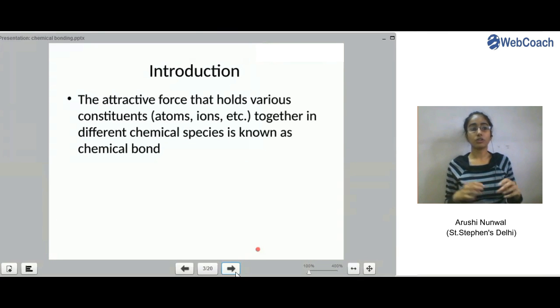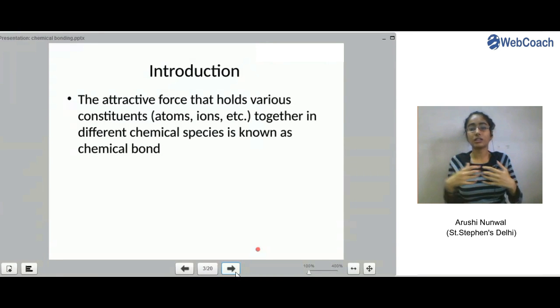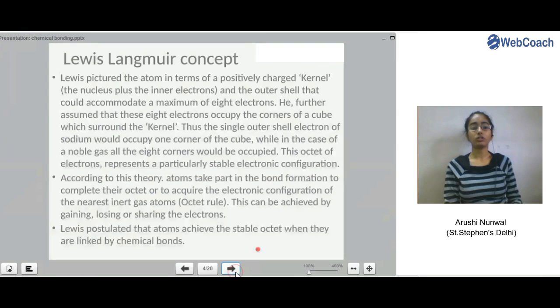How these compounds, or these chemical species, were bound together was the new era of thinking. All the scientists were trying to focus on how two chemical constituents combine together in a chemical species. That was a new catch which brought about all the terms of chemical bonding. So with this we are going to pick up and see what we have. So first